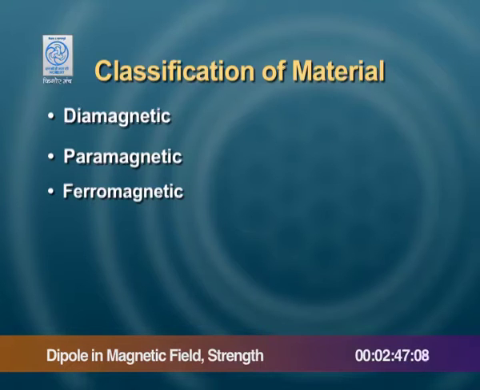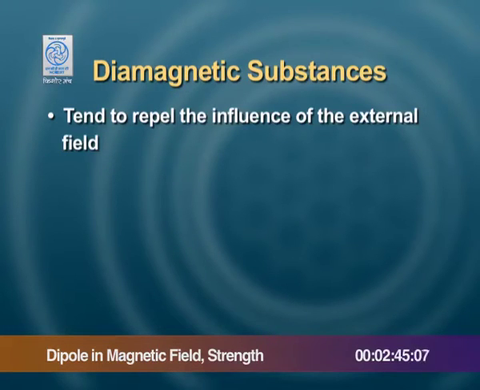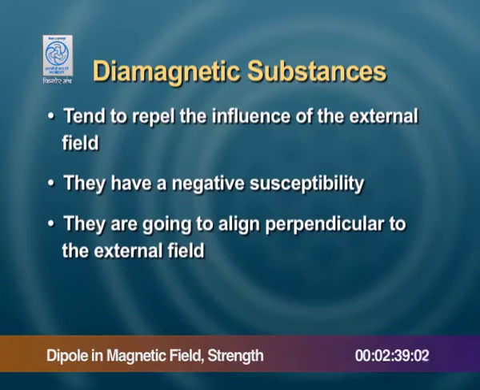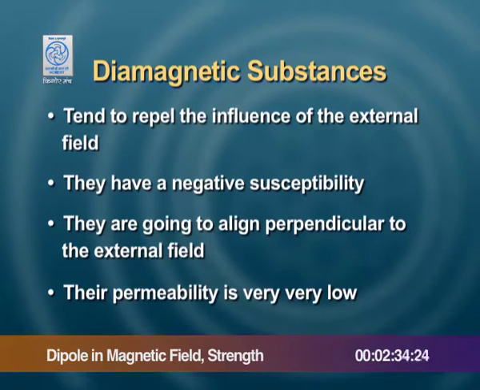Diamagnetic substances tend to repel the influence of the external field, they have a negative susceptibility, they are going to align perpendicular to the external field, and their permeability is very, very low.